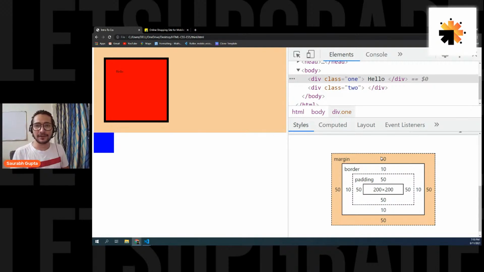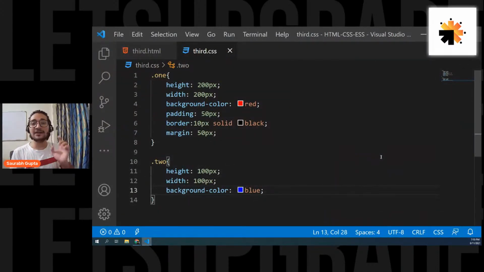Now how to solve it? So basically, div is a block element, and remember every block element will do this. P is also a block element, h1 is also a block element, and every block element will do this. Okay, now how to solve it? To solve it, we simply have to change the type of the element. We have to tell the element, okay, I don't want you to behave like a block element.